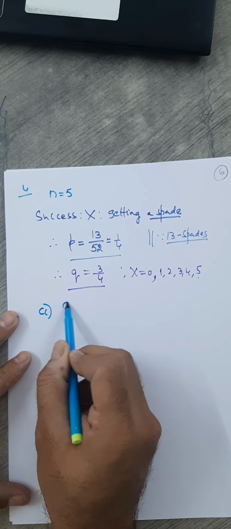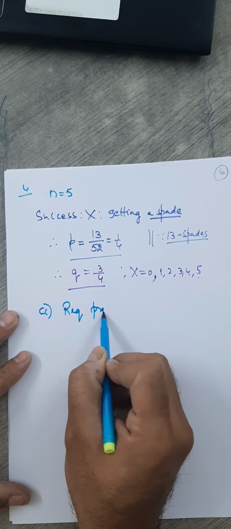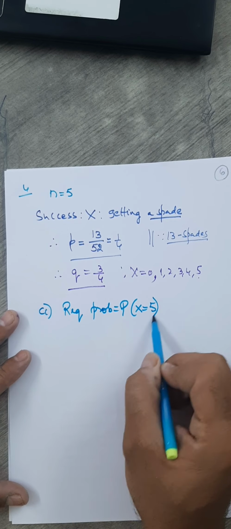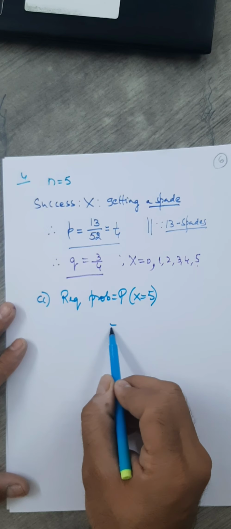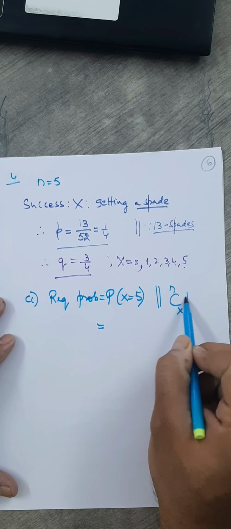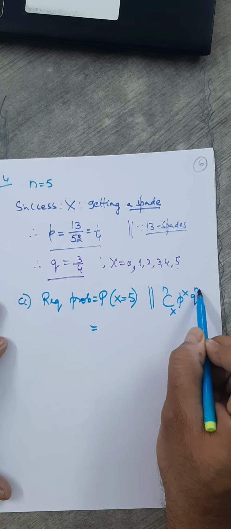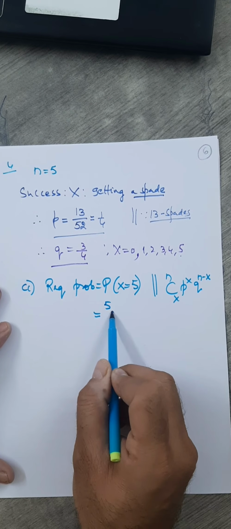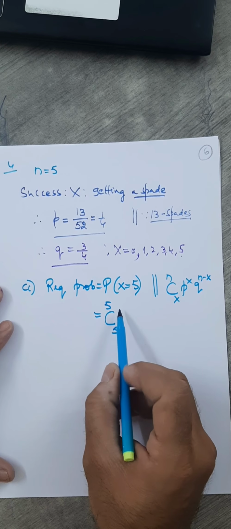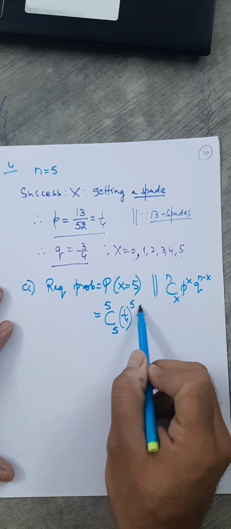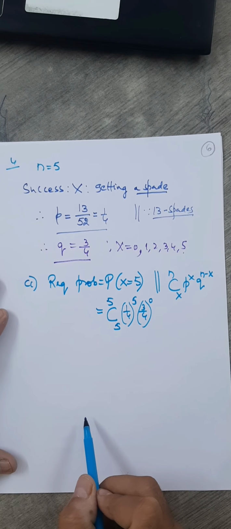So for the answer to the first question, I'll write the required probability. That is the probability of the event that all 5 cards are spade. So x is 5 here. Now write the formula. You know the formula is this: nCx into p^x into q^(n-x). So here n, number of trials, 5C5 into p, what is p? That is (1/4)^5. This number will go in power, 3/4. The sum of these two is always this number, so the power has to be 0.